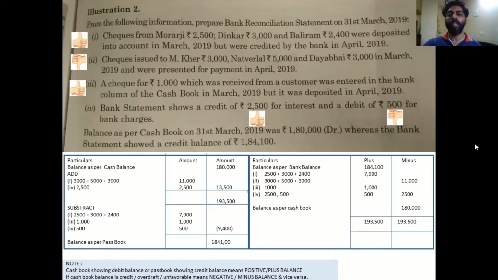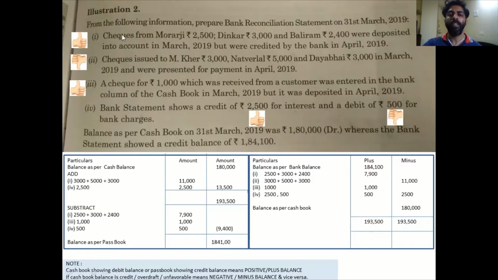Over here, it's very clearly given 4 transactions, and after the 4 transactions, they have given you the cash balance as well as the bank balance. Now talking about cash balance, let's say that we are starting off the sum with cash balance. So immediately over here you will be writing balance as per cash book is 180. They have given a debit balance, so I have written here 180 as a positive figure. And then I'm going to take you through the 4 transactions. How will the impact of these 4 transactions be on your sum?